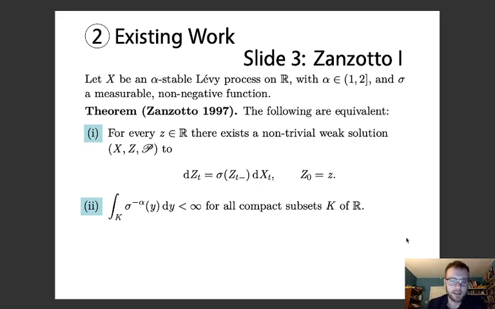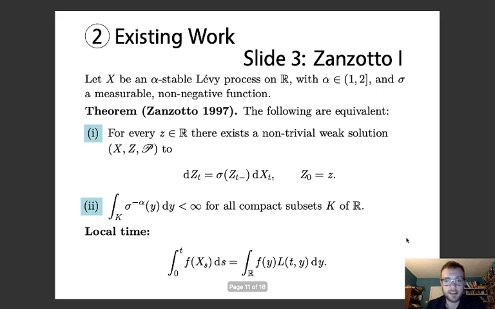One problem with that is that both Zanzotto's theorem and Engelbert and Schmidt's rely heavily on the local times of the process, which is this function L in two variables, time and space, satisfying this integral equation. The local time is a key element of the proof of both Zanzotto and Engelbert and Schmidt, but it doesn't exist for alpha-stable processes with alpha less than or equal to 1.